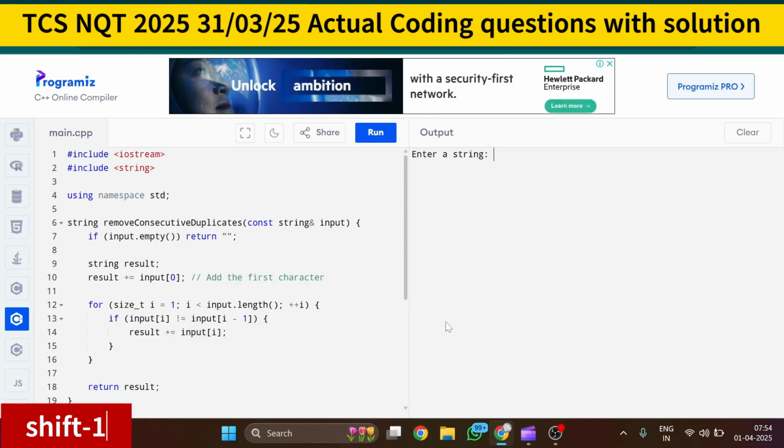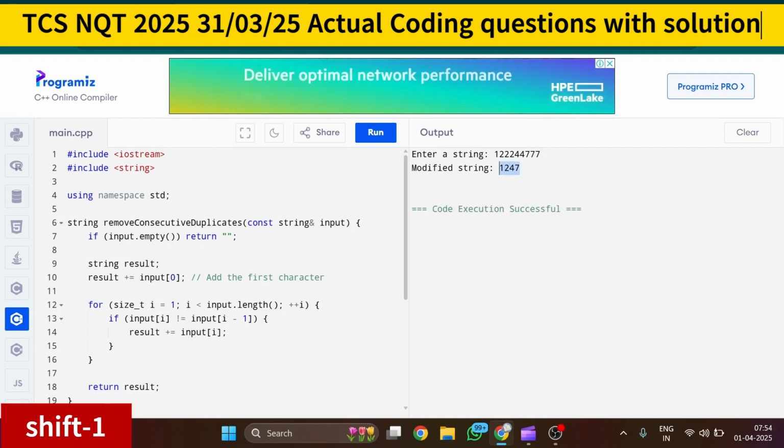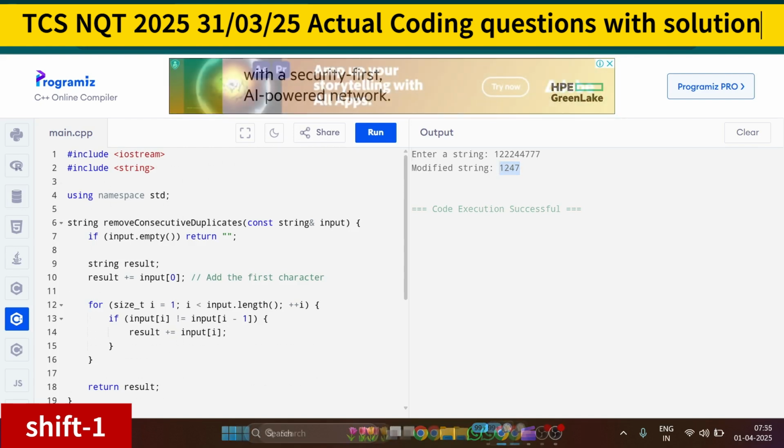So friends, this is the dry run for question one, where we have to remove the consecutive duplicates. Suppose I am entering the string 1 2 2 3 4 4 7 7. Then as you run it, you will get the string 1 2 3 4 7, meaning I have removed all the duplicates. So this is the dry run for question number 1.